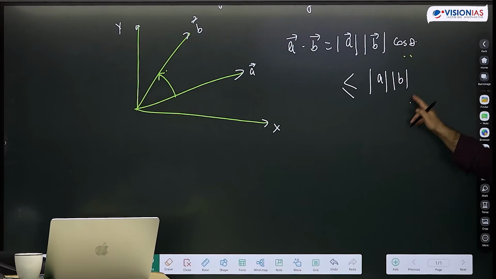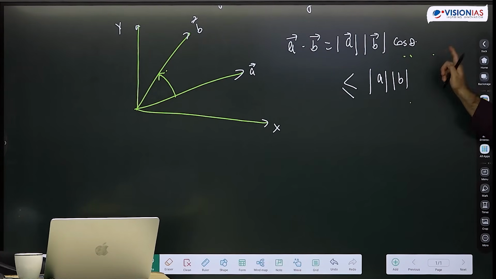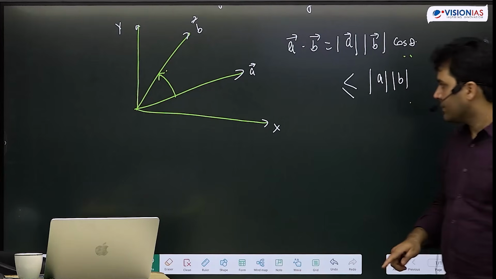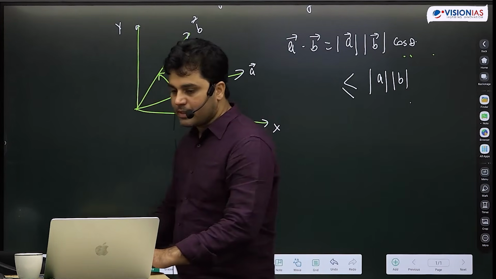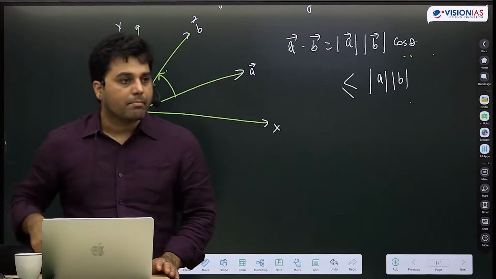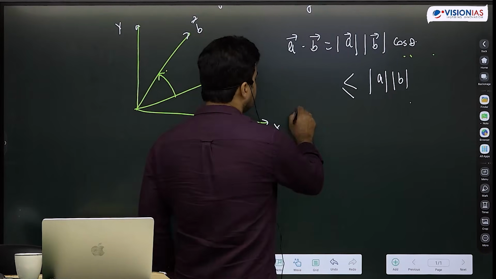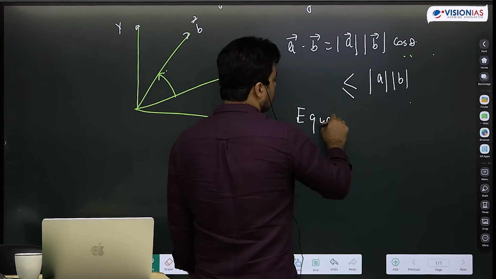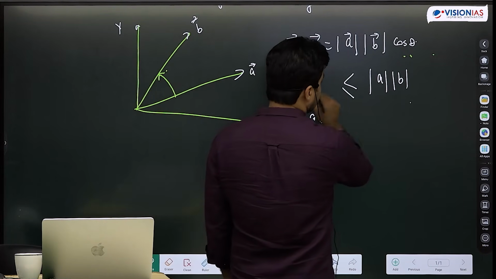Can we see this? Because cos theta will always be either 1 or less than 1, right? So equality will only hold when theta is equal to 0 or theta is equal to pi. हम लिख सकते हैं. By the way, this is called Cauchy inequality.